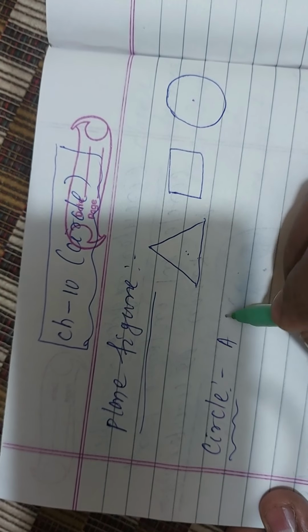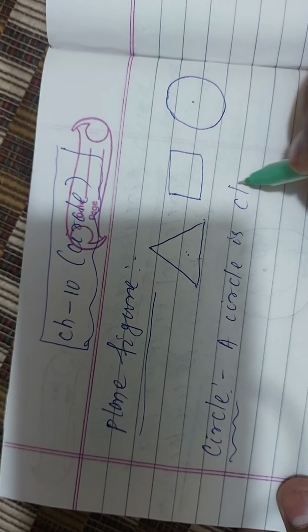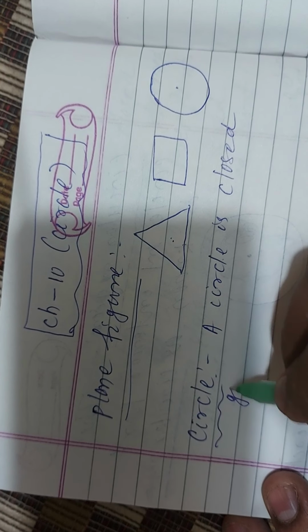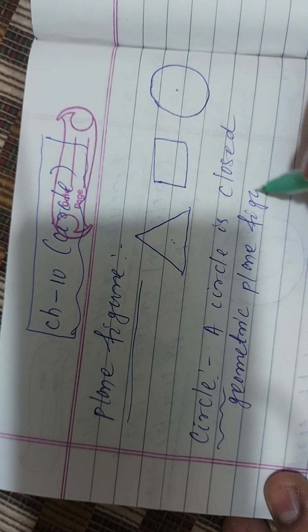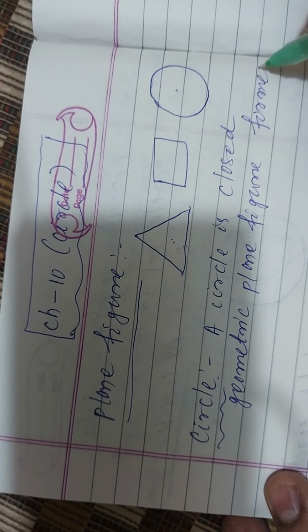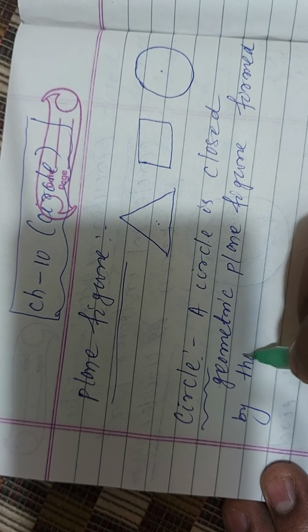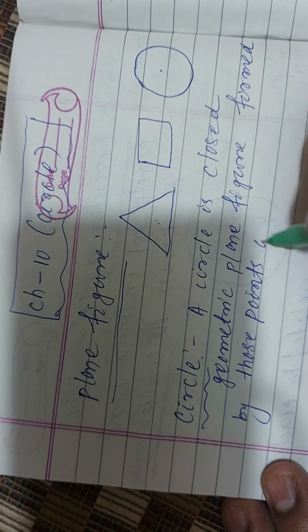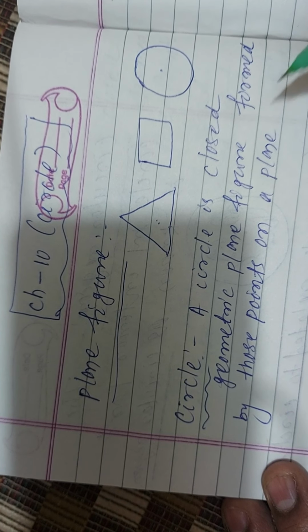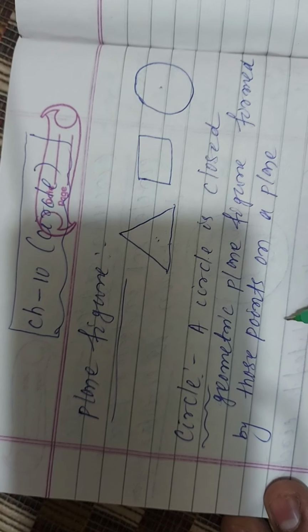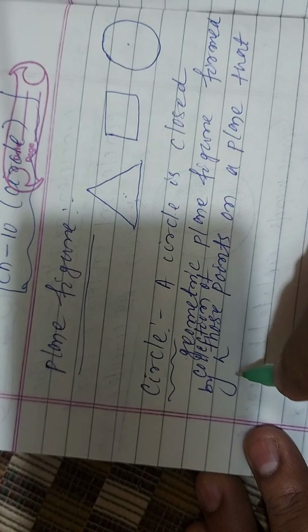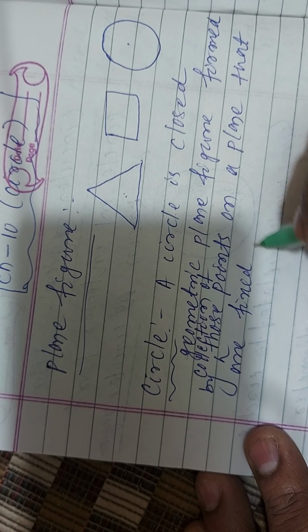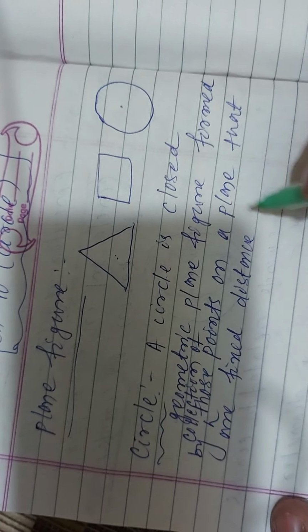A circle is a closed geometric plane figure formed by those points on a plane that are a fixed distance from a fixed point.